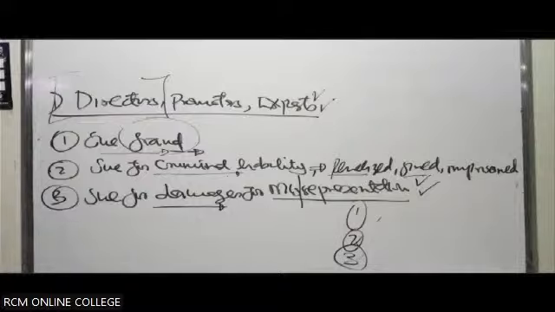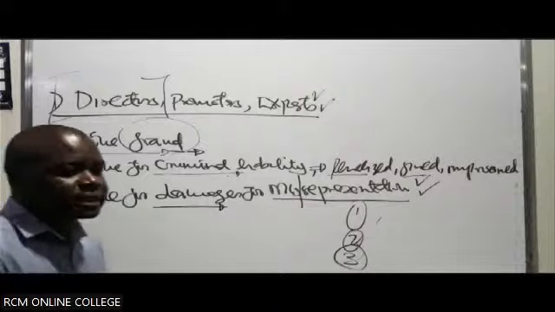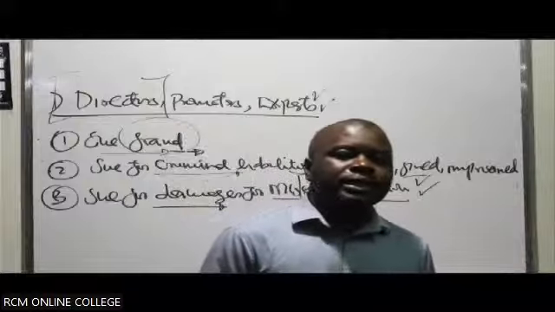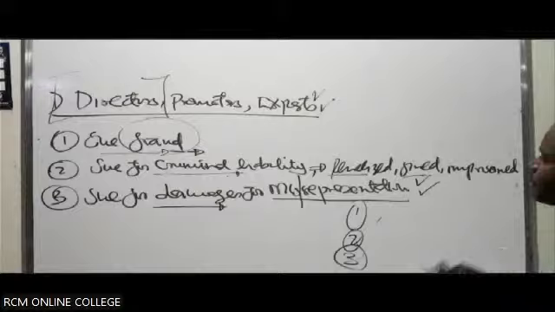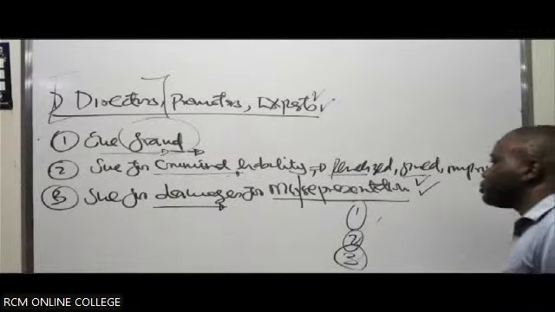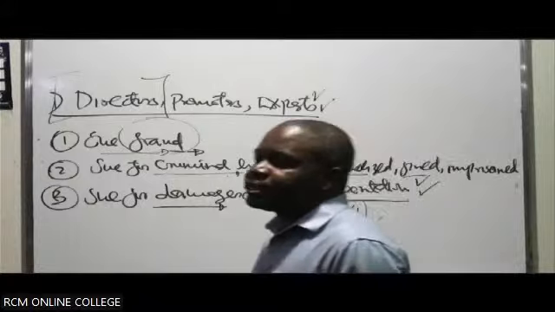But in this case, you are not aware of the misleading statement. Once you are aware of it, you withdrew your consent to serve as a director before the prospectus was issued or made public. Number two, you relied upon information from an expert who guided you in including that statement in the prospectus.